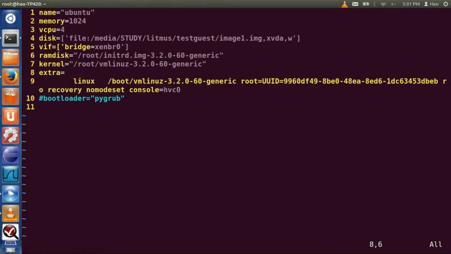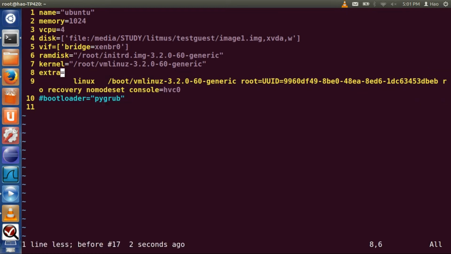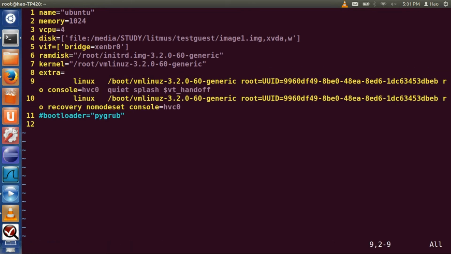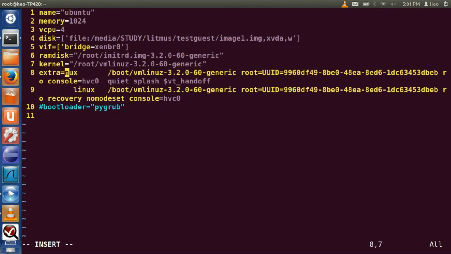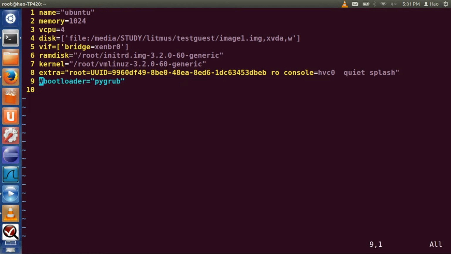We copy it to the extra line, delete the rest and leave it at root equals UUID here. This line is no longer useful. Okay, this is all we need to boot our domain.